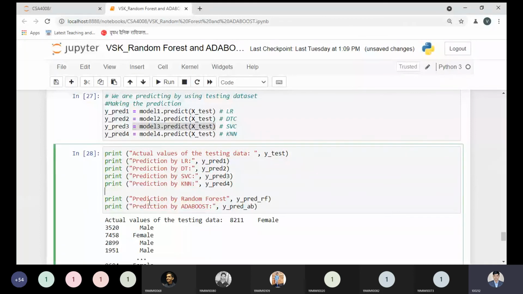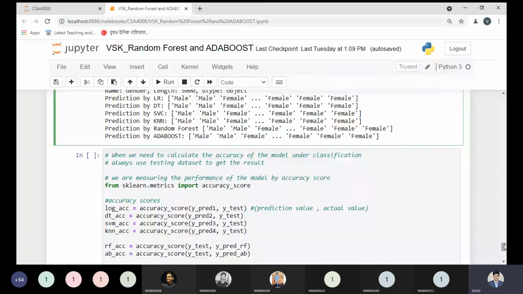So this code is nothing right now. There will be no sense in using this code because we are not using a small amount of values. We are not using 10 values or 20 values. We are using 5,000 values, a big amount. So to measure your models, we need to use accuracy score.